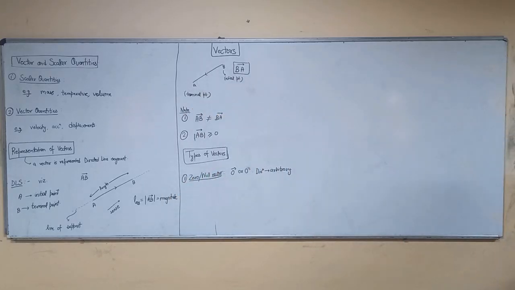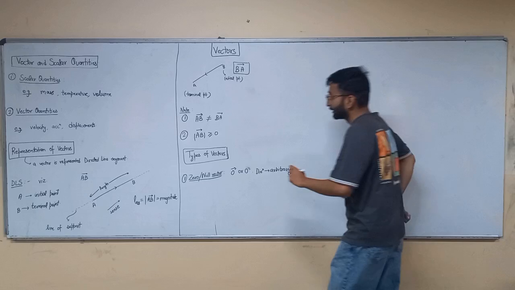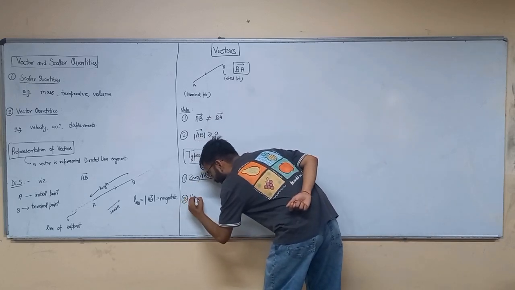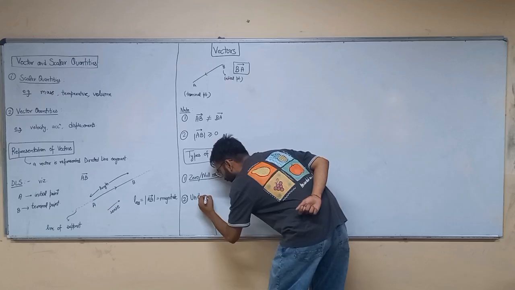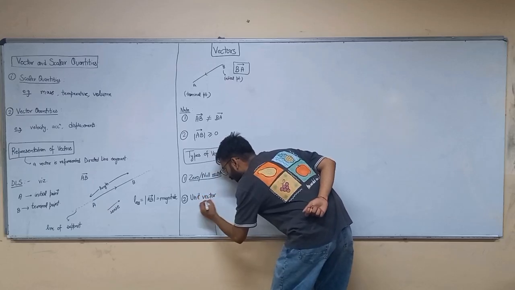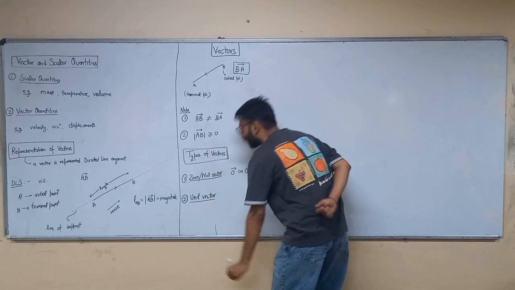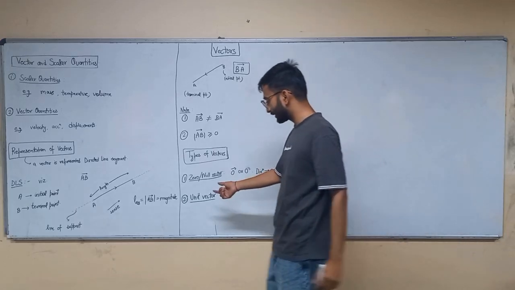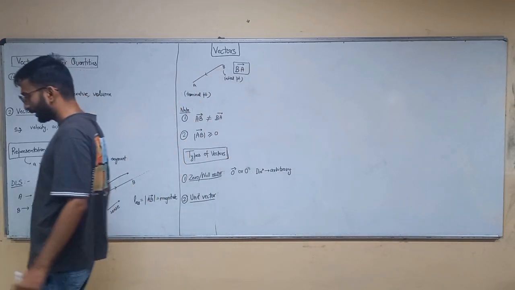Okay. Let's move ahead. The second type of vector, very important: unit vector. What is a unit vector? It's also introduced by the name. Write down.